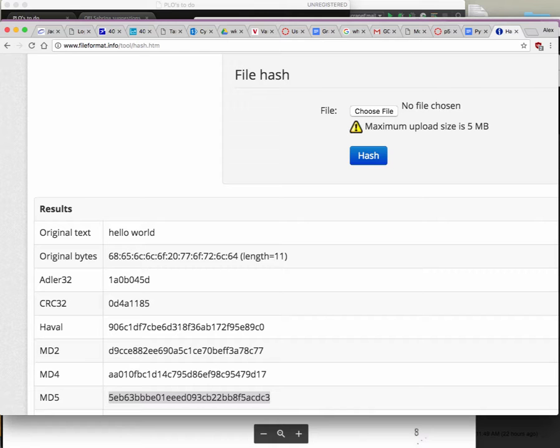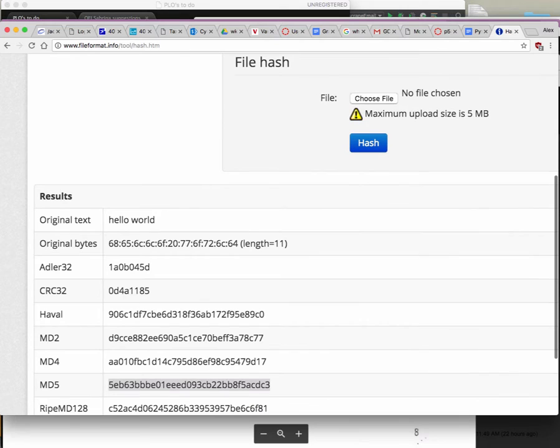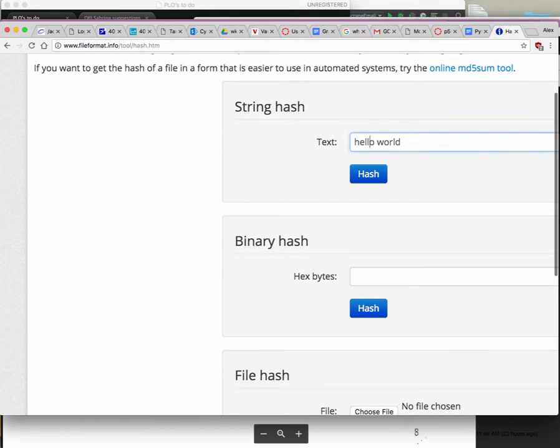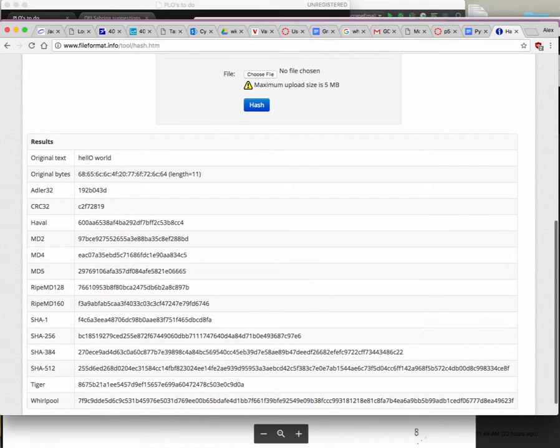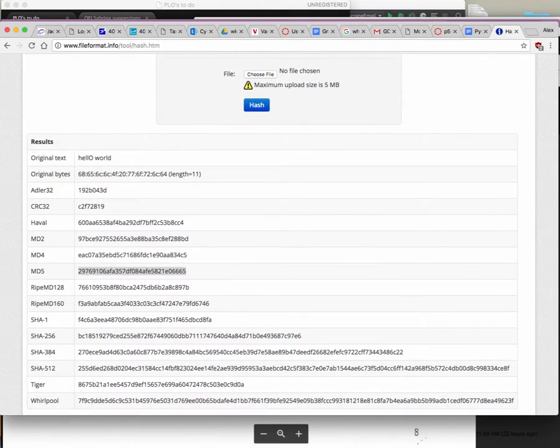So if I went in there and just changed something slightly, this is what it used to be, right? But if I change one little thing, let's say I make hello world uppercase here and hash again, you're going to see that now it's a very different number, right? So just by changing one little thing, the number being generated by the hashing algorithm is completely different, and that's what you want.